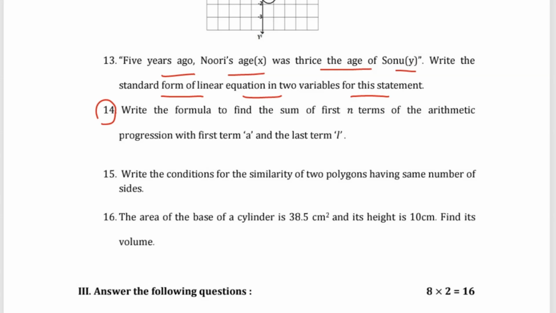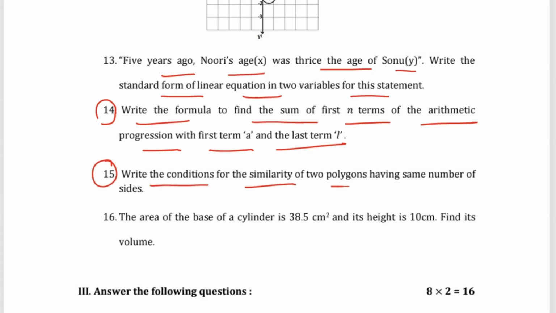Question number 14: write the formula to find the sum of the first n terms of the arithmetic progression with the first term a and the last term l. Question number 15: write the condition for the similarity of two polygons having the same number of sides. Question number 16: the area of the base of the cylinder is 38.5 centimeter square and height is 10 centimeter. Find its volume.